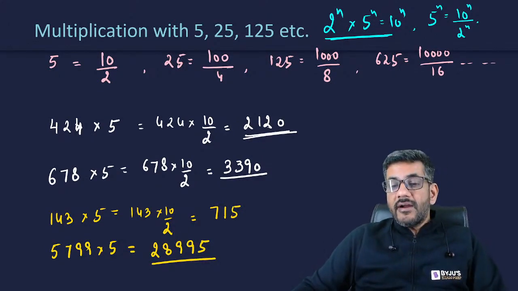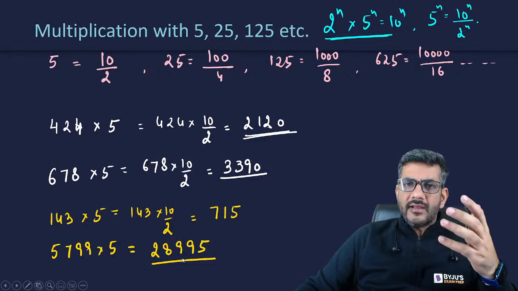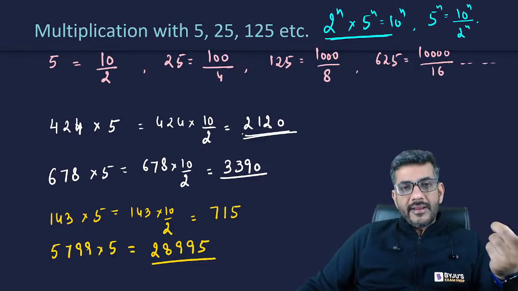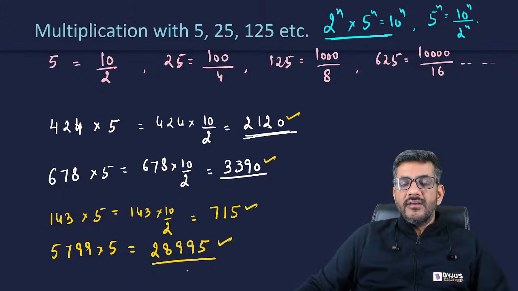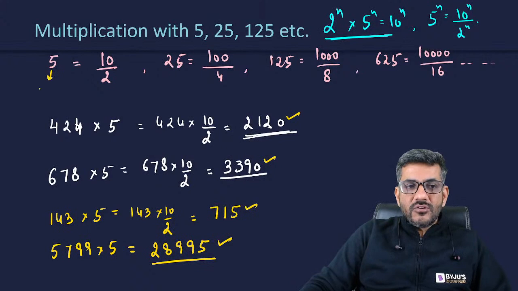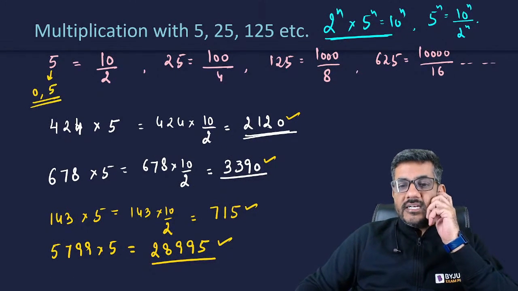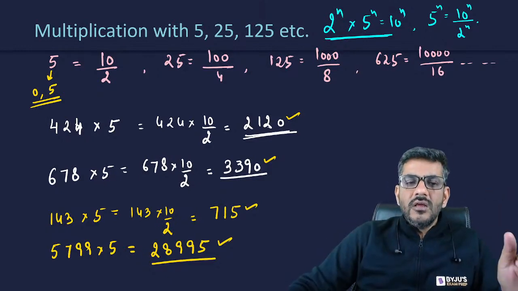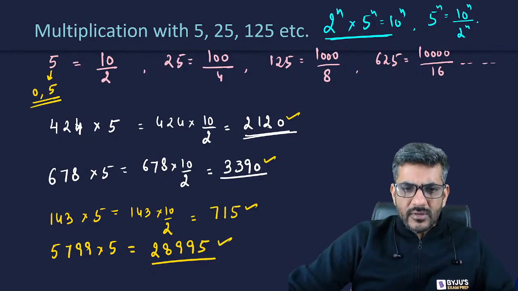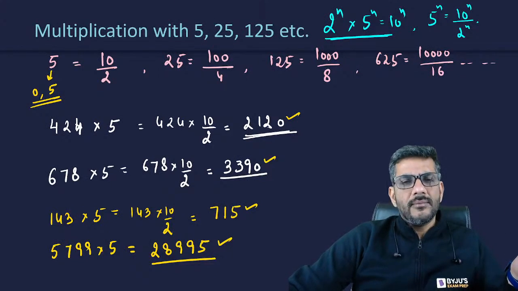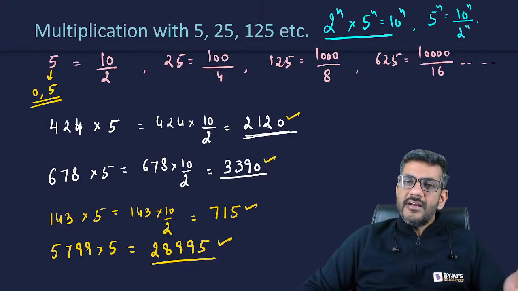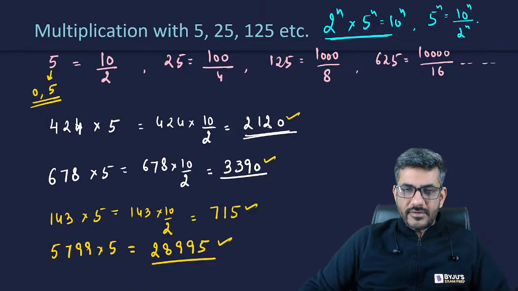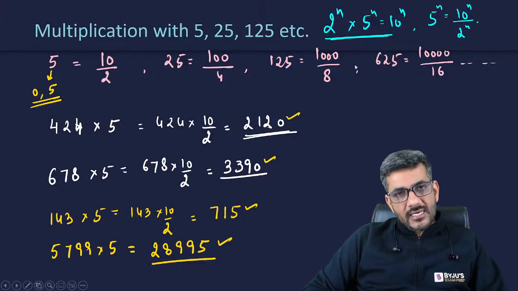When you divide a number by 2, either you'll get a completely divisible result, or you'll get 0.5. Therefore you can say every number which is a multiple of 5 always ends with a 0 or 5. That is the simple rule, which actually comes from this only. When we divide by 2, either 5 or 0 comes at the back, so after multiplying by 10, I would have either a 5 or a 0 at the end. That's a simple rule. This is how we can do it a little easier.